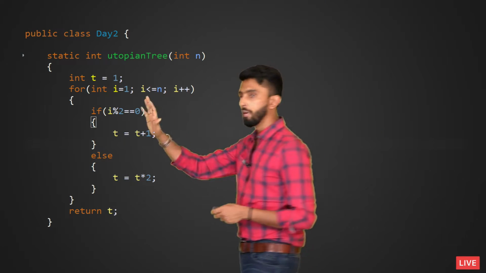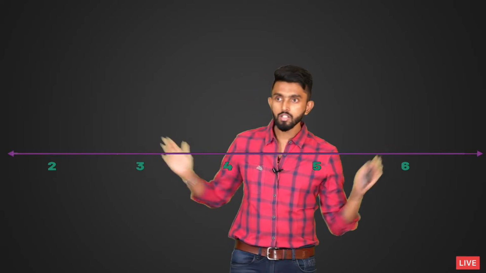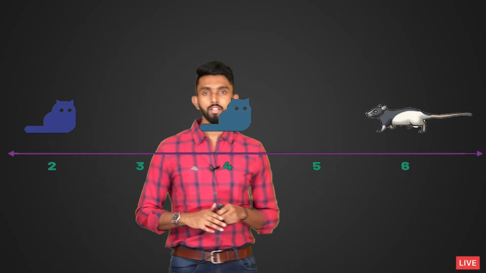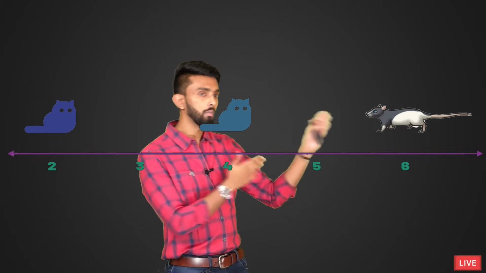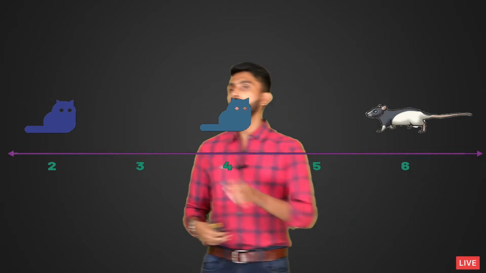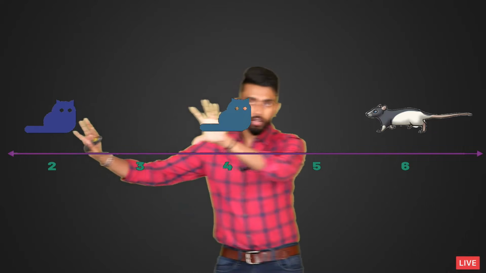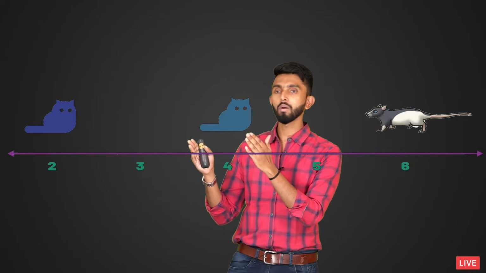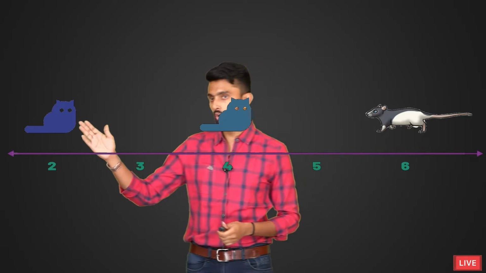I'll just remove my editor for the time being. Okay, boss. Now listen. What I'm going to do is like this. They have given different scenarios. Let's try and understand. This is the number line. Let us assume that initially cat A is at 2, cat B is at 4, mouse is at 6. Obviously, both the cats will start moving together. Who will reach the mouse faster is nothing but the cat which is closer to the mouse. See, I'm just showing you.